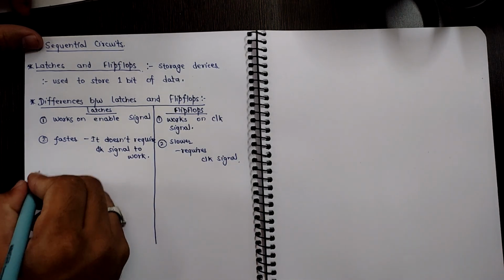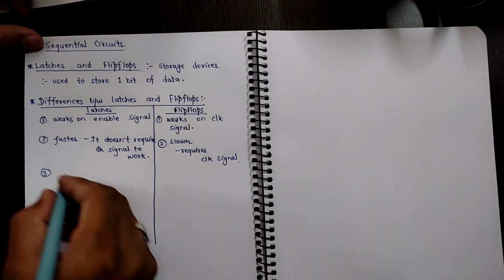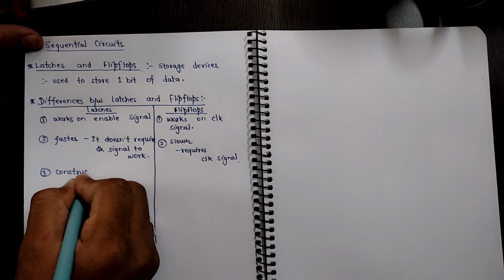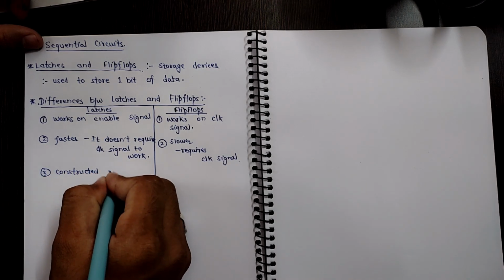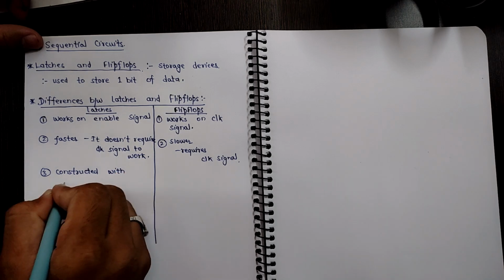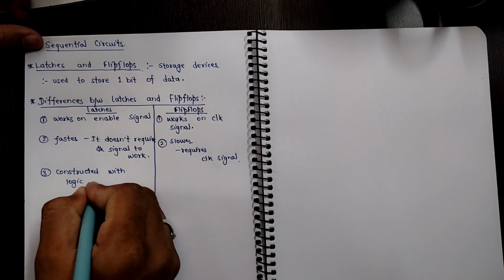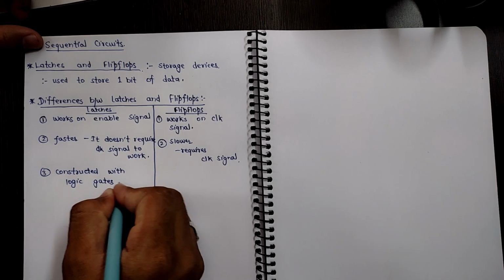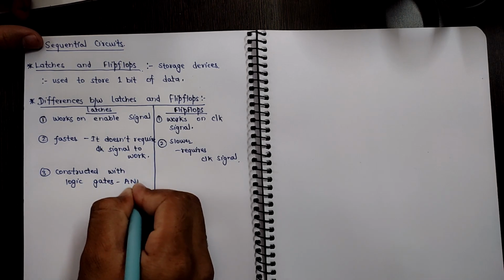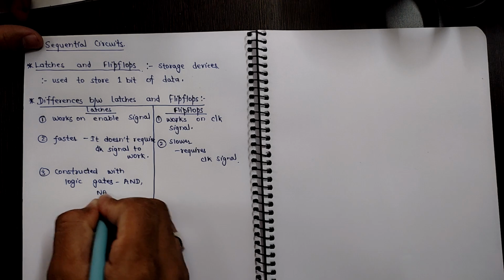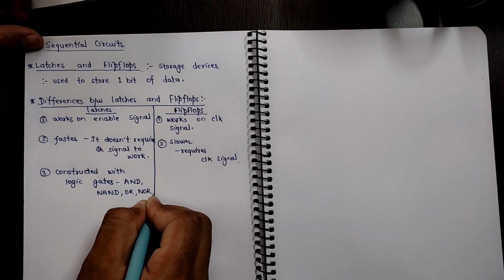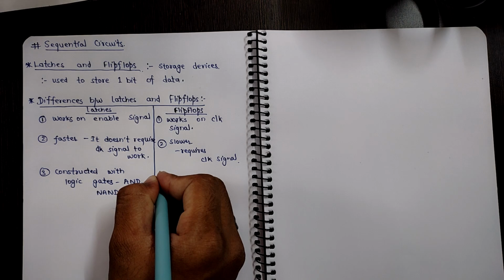The third difference is that latches are constructed with logic gates. We know that the logic gates are NAND gate, NOR gate, AND gate, OR gate, like that. Flip-flops are constructed with clocks as well as gates, both.